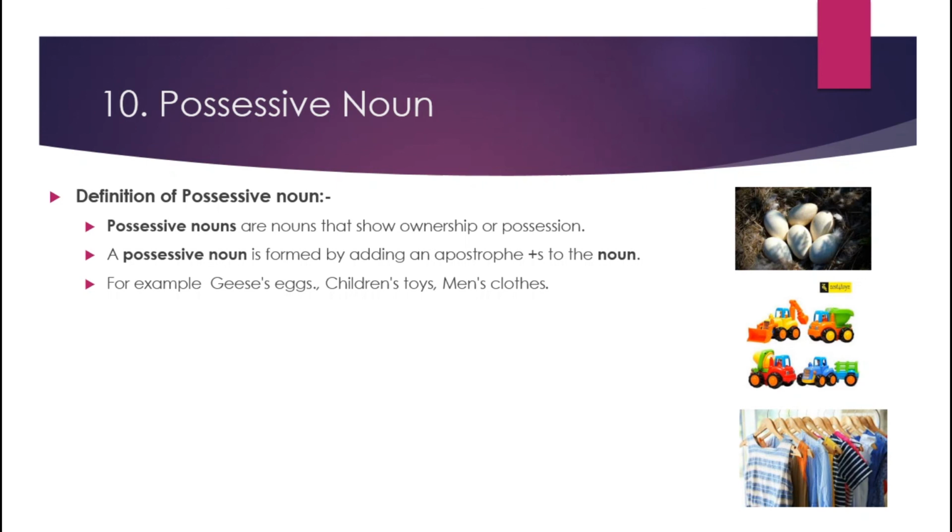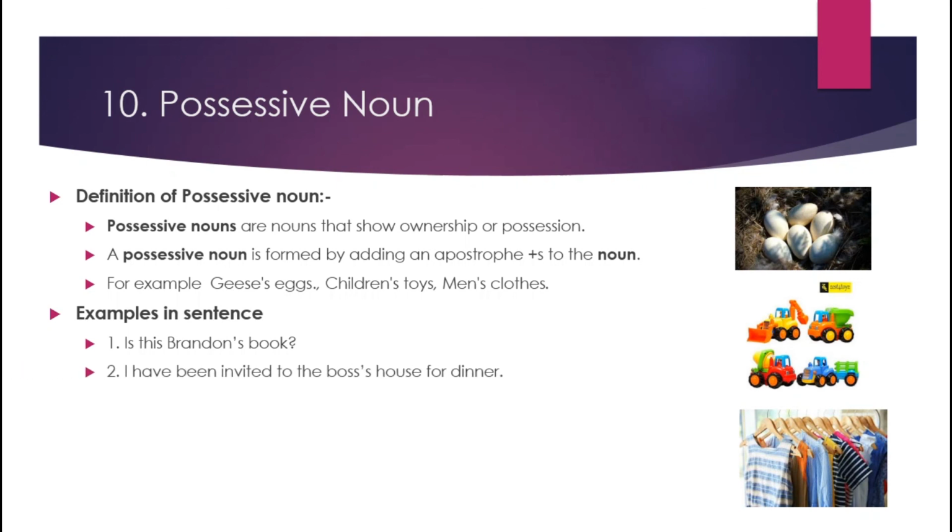But if we add apostrophe s, it means it is a possessive noun, because here it shows possession, ownership. Examples in sentences: is this Brandon's book? So here Brandon's has an apostrophe s. So Brandon's is a possessive noun.